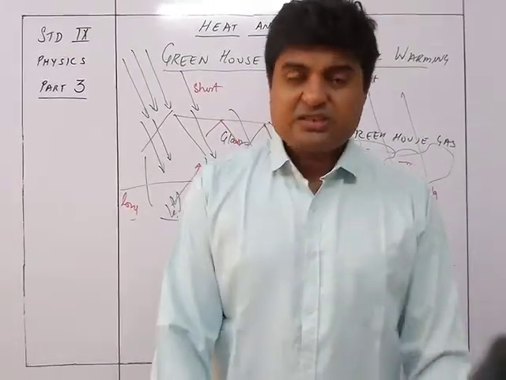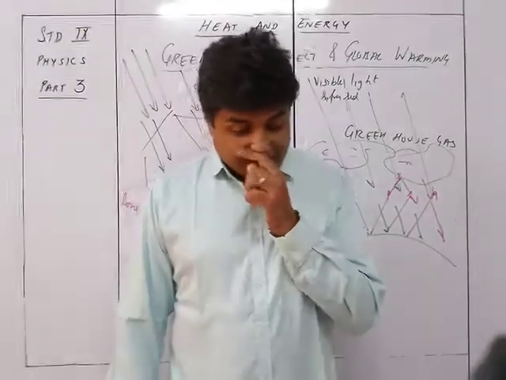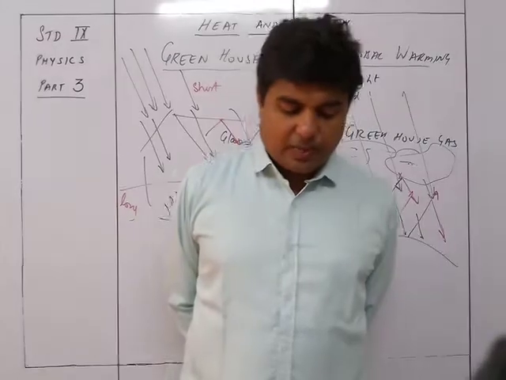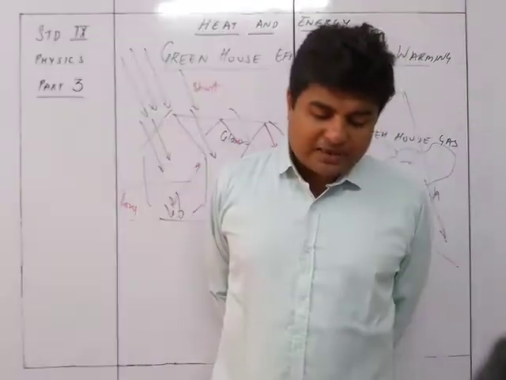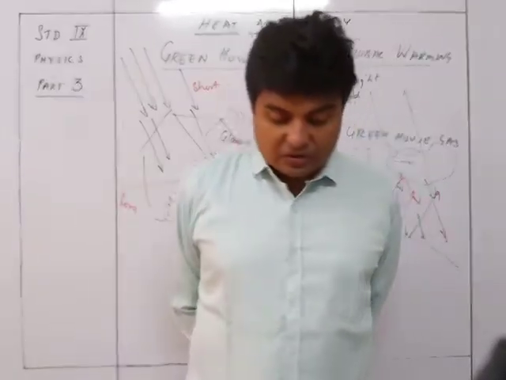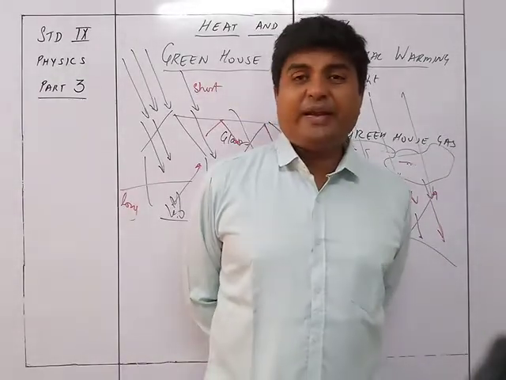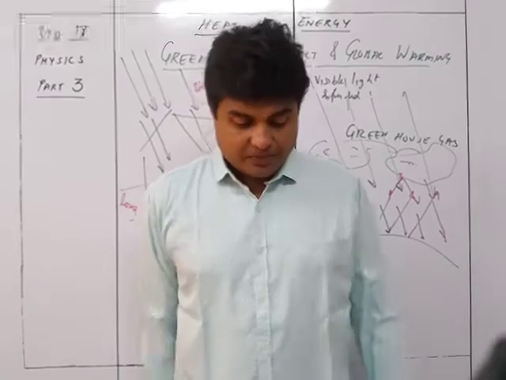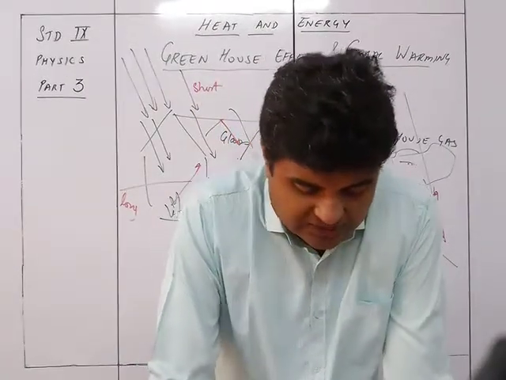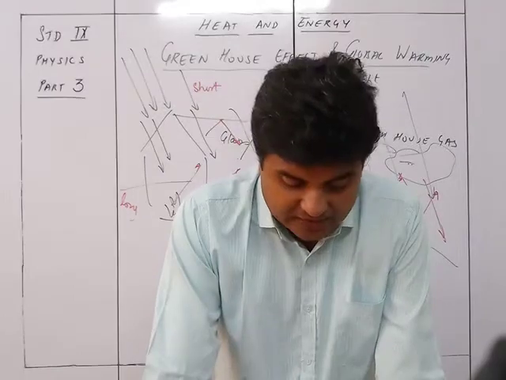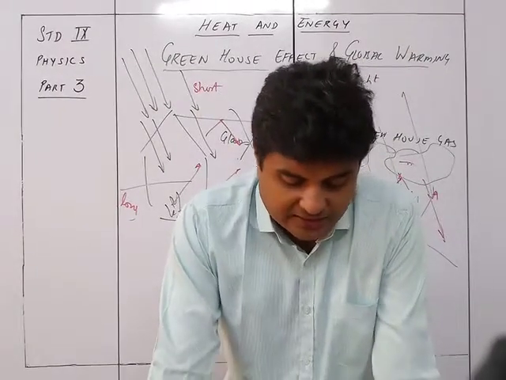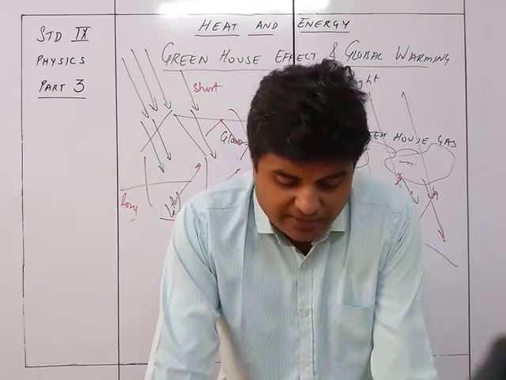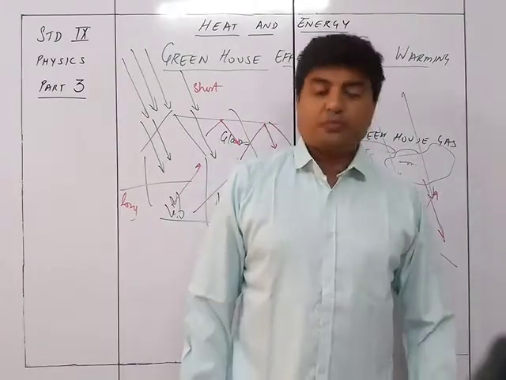So the first thing is use of renewable sources of energy for generation of electricity in place of fossil fuel based power plants. The fossil fuel based power plants are the main source of greenhouse gases. They produce nearly 21.3% of the total greenhouse gases. Therefore, alternate energy sources such as wind energy, solar energy, tidal energy, geothermal energy, etc. must be used to generate electricity in place of fossil fuel based power plants. So, fossil fuel based power plants must be banned.